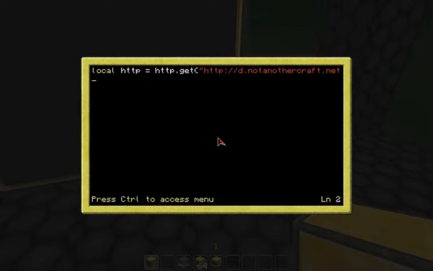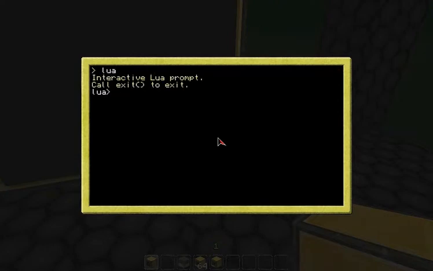And I'm just going to go into the Lua shell, and I should be able to say str is equal to http dot... Oh! It's a handle! So, request is equal to http.get and to http:// not another d not another craft.net, quote, parenthesis, enter.